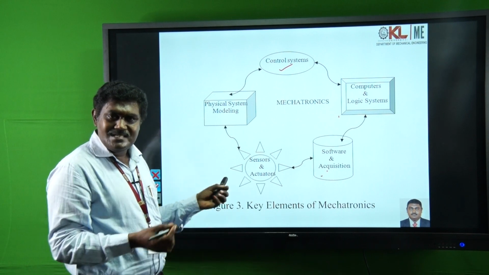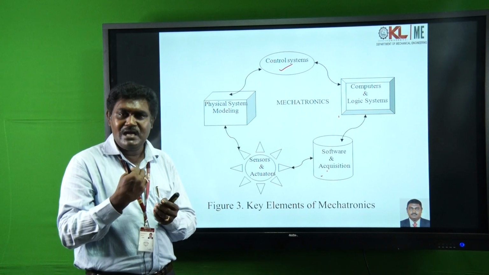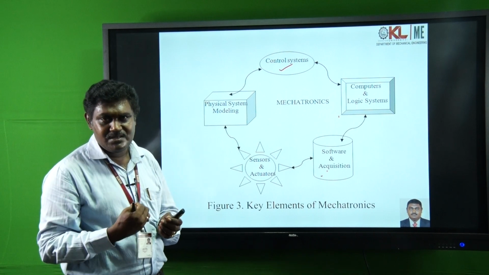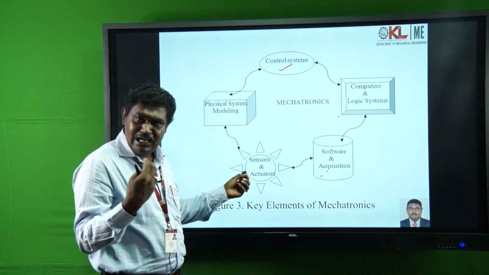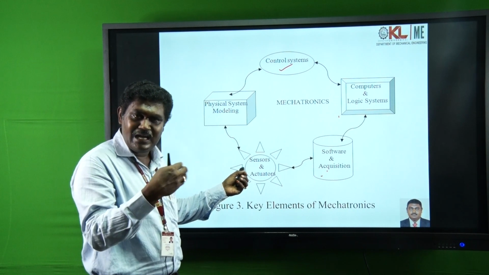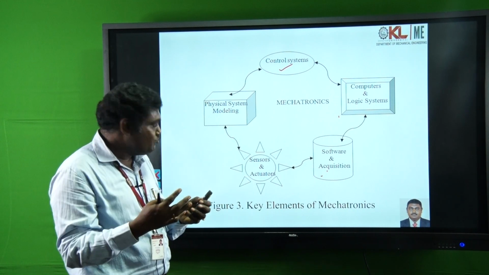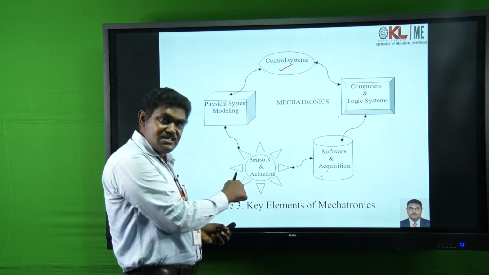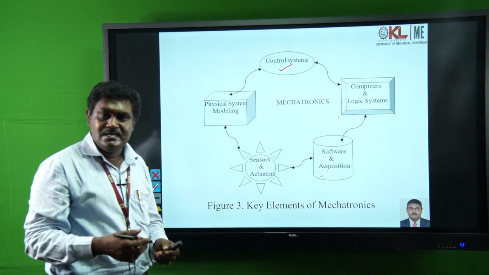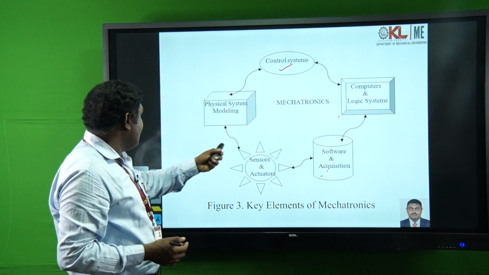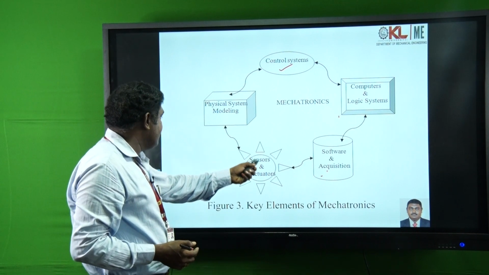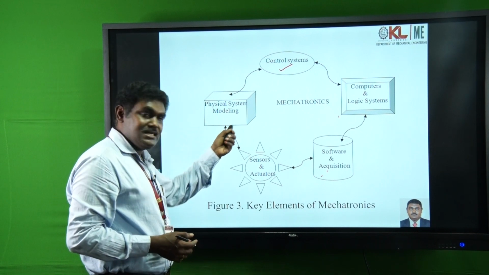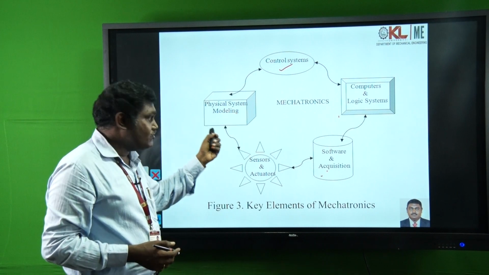A sensor is a device which gets feedback from the given element, and an actuator is an element which actuates the mechanical actions, the movements. So sensors will give the signals, according to the signals the actuators will work, and that goes to the physical system modeling.